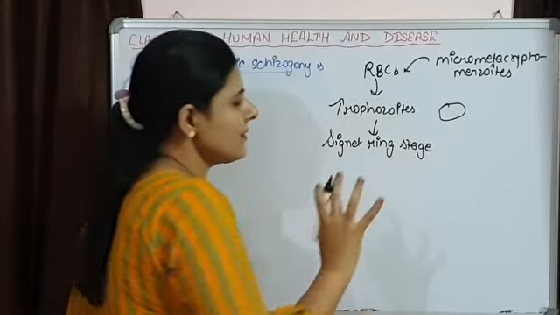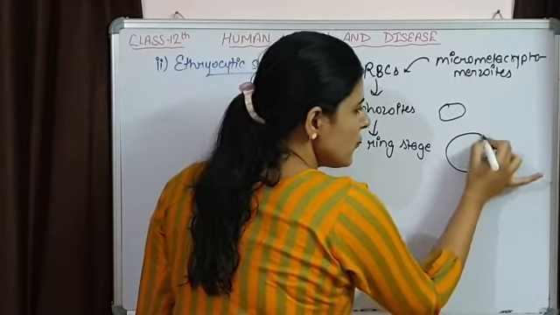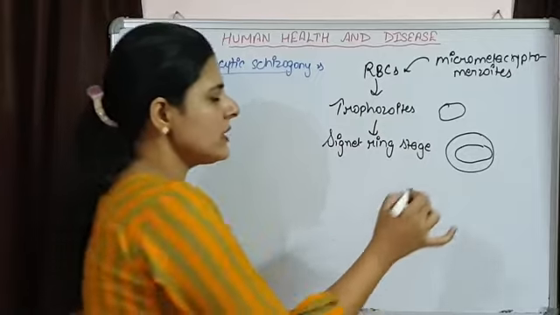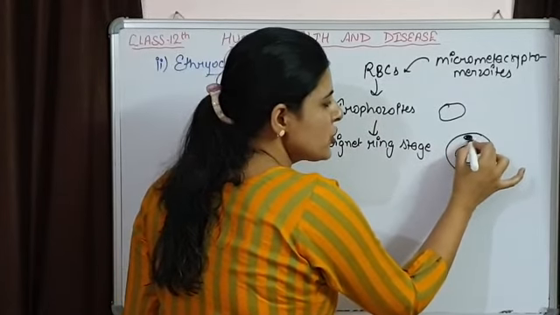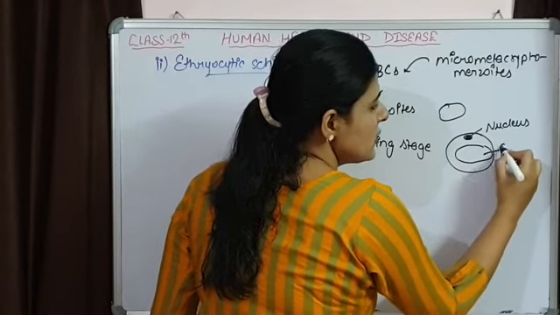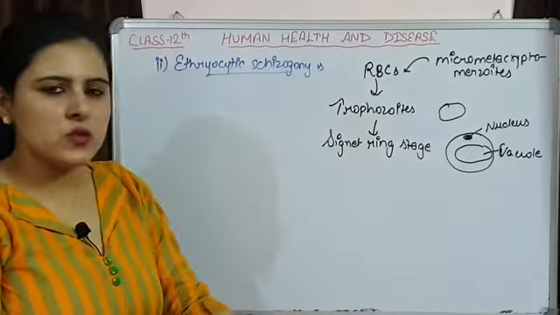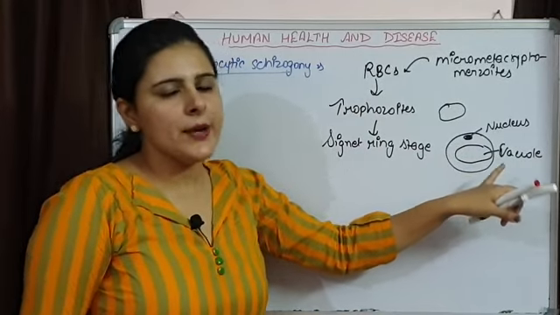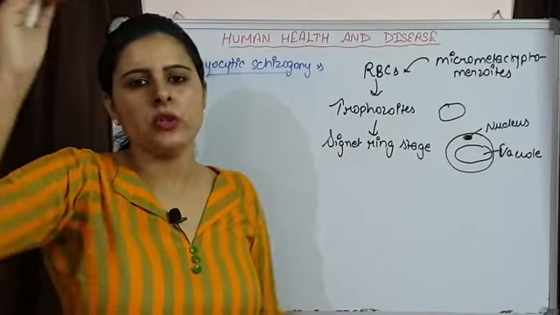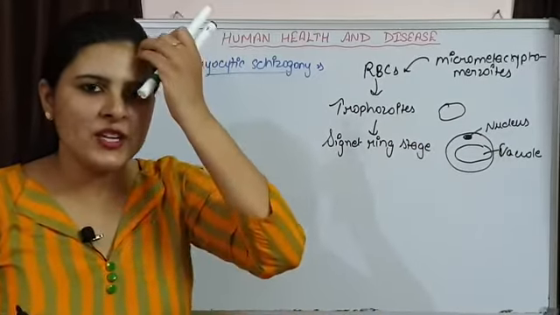How is this signet ring stage formed? It is simply formed because a large vacuole will be present, and the presence of this large vacuole is going to push the nucleus to the periphery. This is a large vacuole. So this trophozoite is going to develop a large central vacuole, and because of its presence the nucleus will be pushed to the periphery. That is giving a signet ring stage.